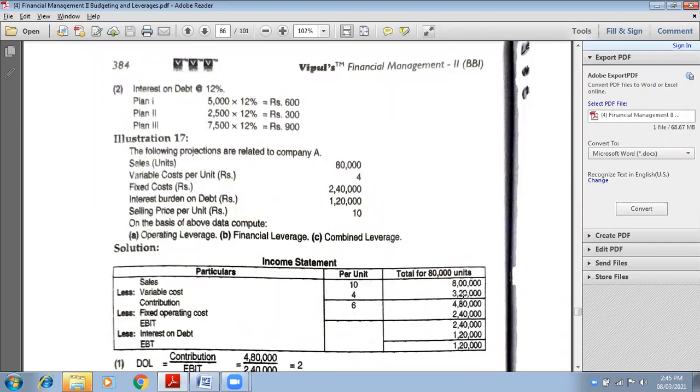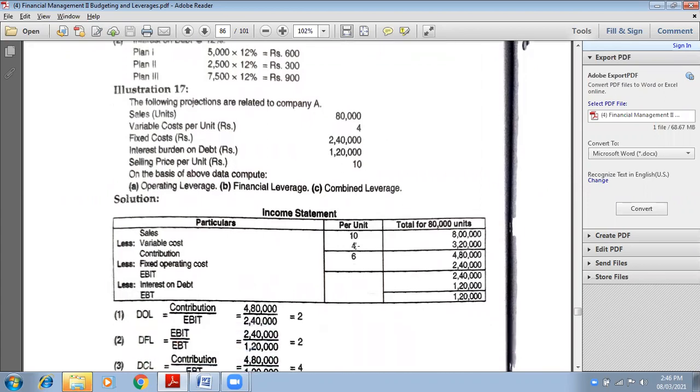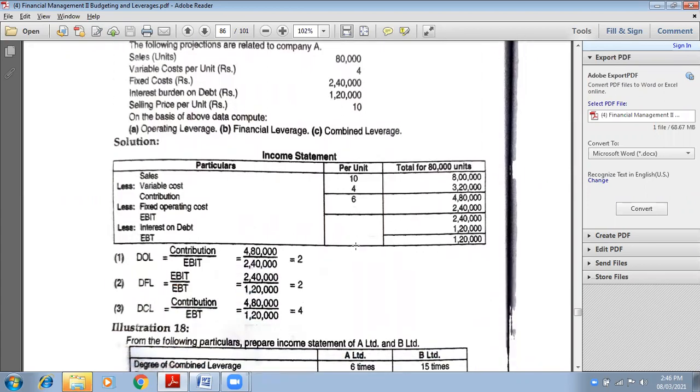Once we deduct variable cost from sales, we get contribution. Fixed cost is already given, 2 lakh 40. So contribution minus fixed cost will give EBIT. Interest is also given, 1 lakh 20,000. Interest will be deducted from EBIT and we will get EBT. Now, once we get EBT, we can easily calculate DOL, DFL and DCL, that is degree of combined leverage, with the help of these three formulas.